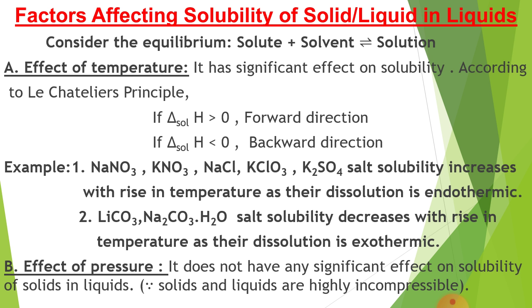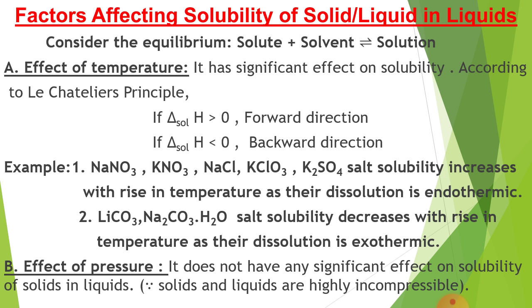In that condition, increasing the temperature increases the solubility, and hence the reaction goes in the forward direction, that is, more solution will be formed.